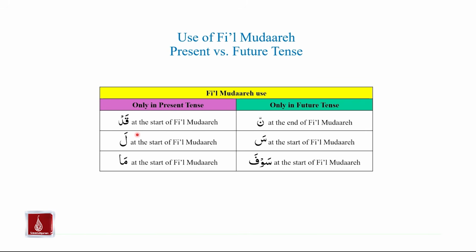Lam at the beginning of fi'il mudare is also used to add emphasis to fi'il mudare, but the use of lam will associate the meaning of fi'il mudare with the present tense. The addition of this sin with the zabar on it at the start of fi'il mudare will associate the meaning with the future tense. Similarly, addition of sawfa at the start of fi'il mudare will also associate its meaning with the future tense. And finally, we just studied that ma is used to create negation in fi'il mudare, and the addition of ma at the start of fi'il mudare will associate the meaning of that negation with the present tense.